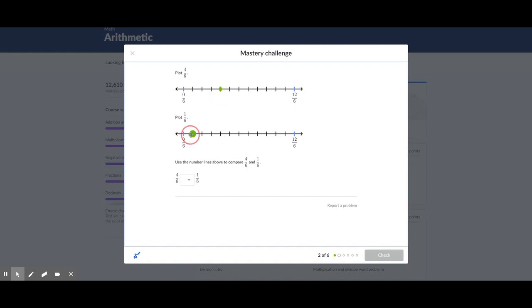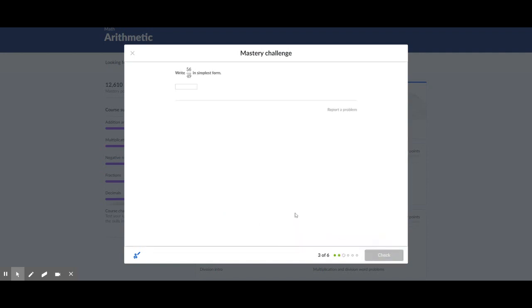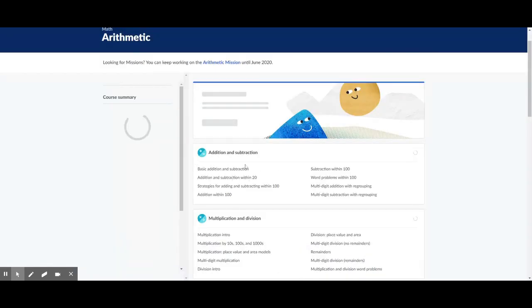And this one's comparing two numbers. Which one is bigger? Which one's further from 0? And you'll be putting in your symbol. I think that one is bigger. But let's say I didn't know. Let's say I wanted some help. I can see a step-by-step solution if I got it wrong, or see how they answered the question. At some point, you should be able to click want some help. I'm going to get out of this at this stage so you can see.